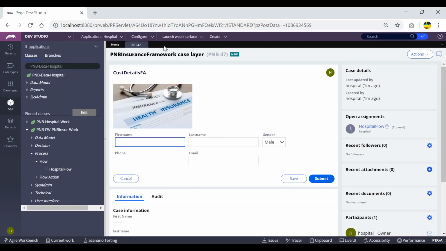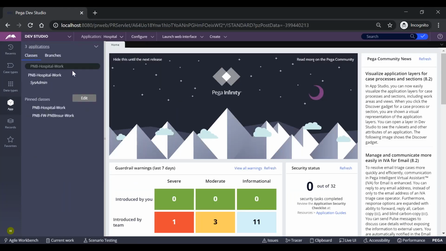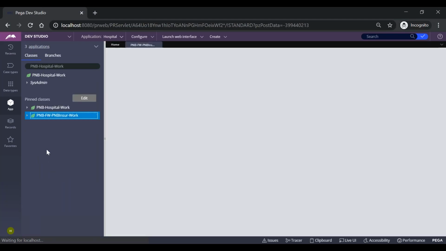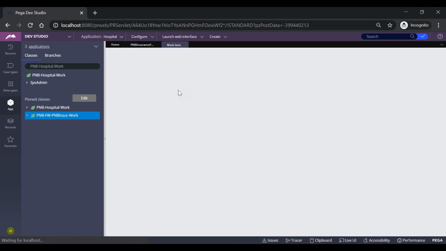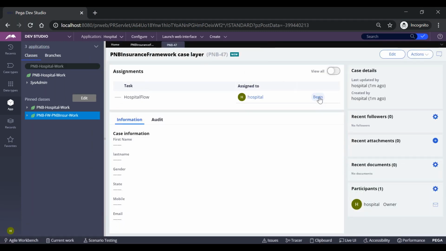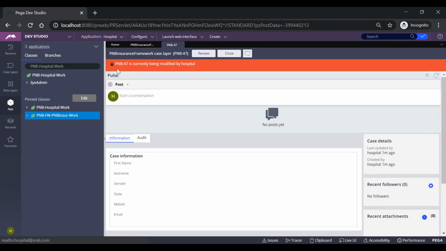Whenever I open this work object ID, there should be one lock acquired on this. We'll discuss that, but I want to show you the message first. This work object is an instance of this particular framework class group. Just click on that, and here I can see the particular work object. Click on that and we can see the work object details. Click again, begin. Here we can see that PNB-44 is currently being modified by this operator, which is the name of the operator. So what I mean to say is, if one operator is accessing this work object ID, the same work object cannot be accessed by another operator.